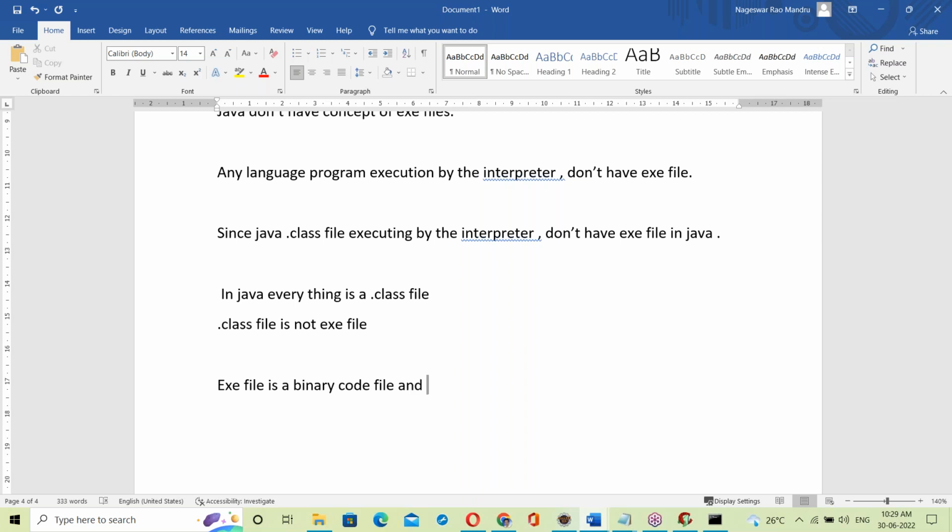Binary code file, and it's a system understandable language.